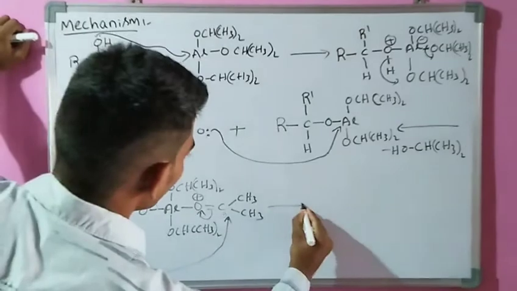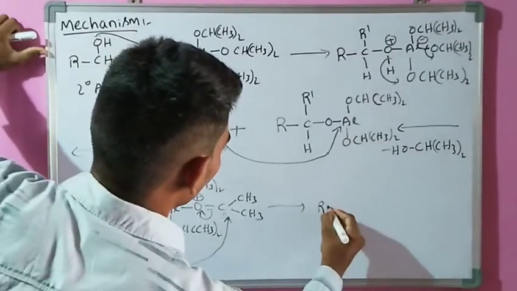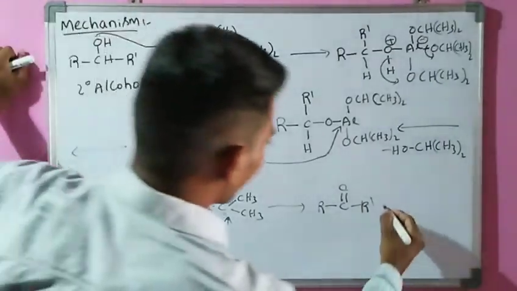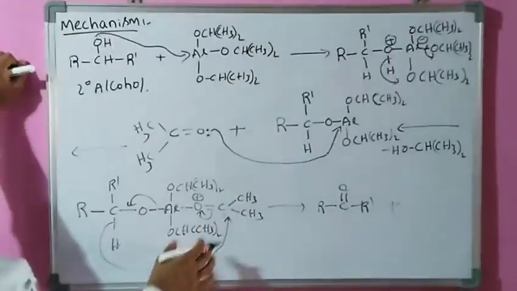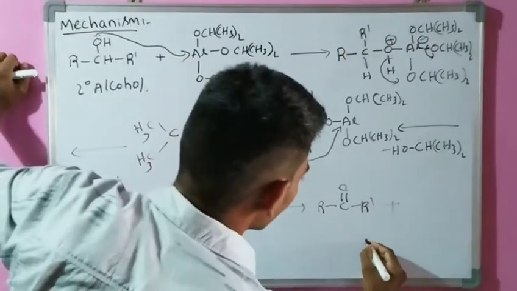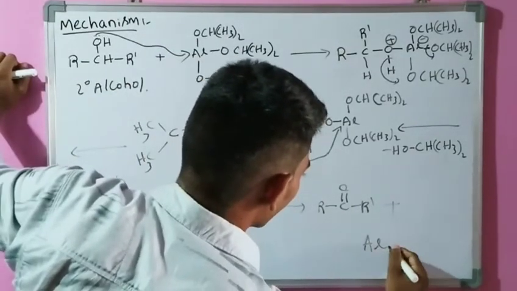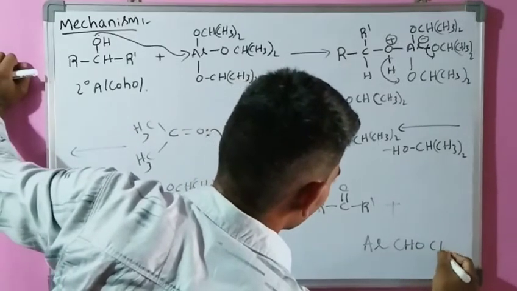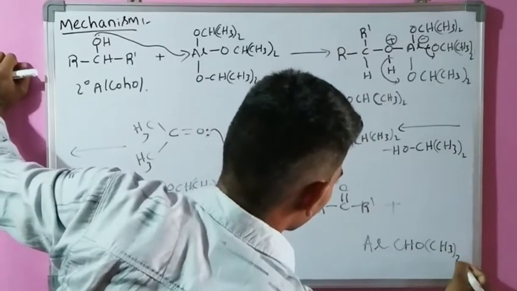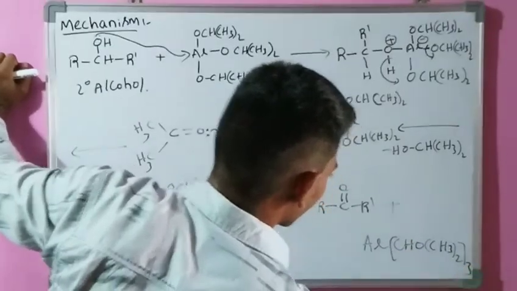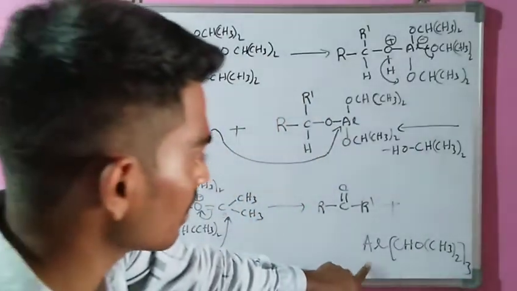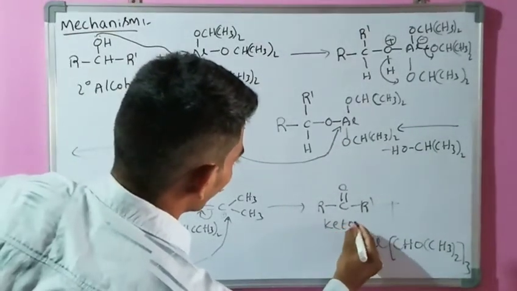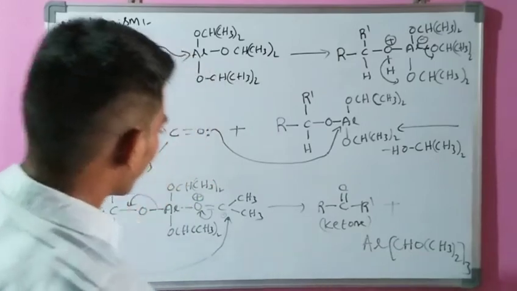Now it forms our required product, the ketone. This is the byproduct, and this is our required product, the ketone. This is the remaining product.